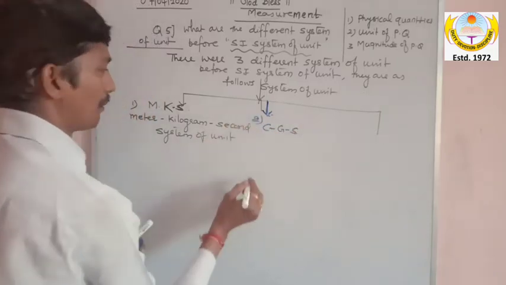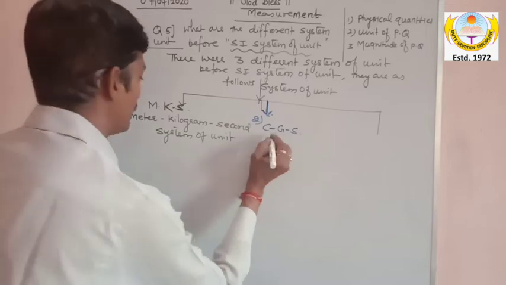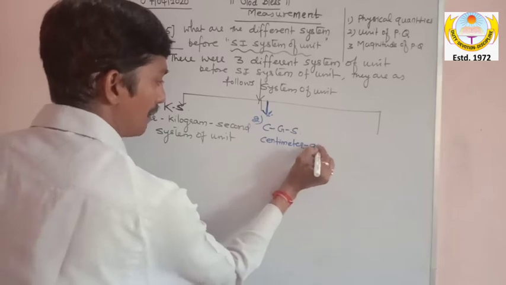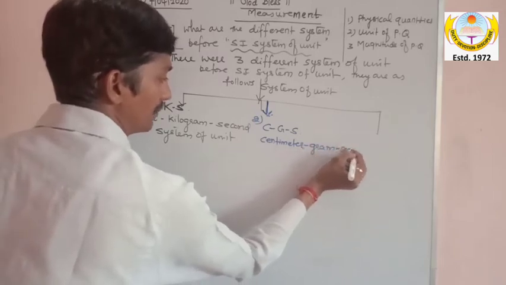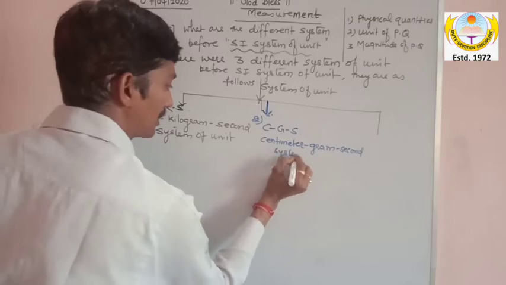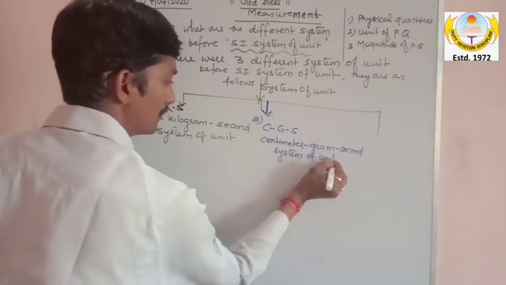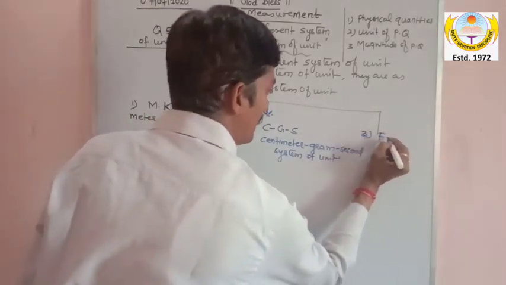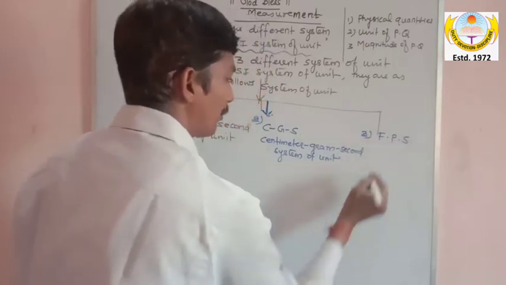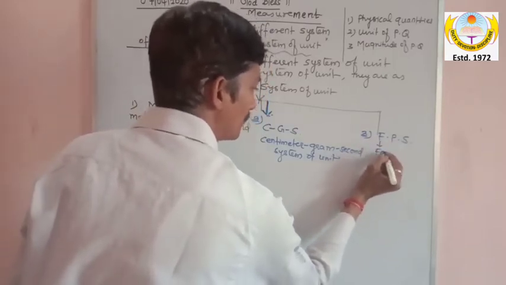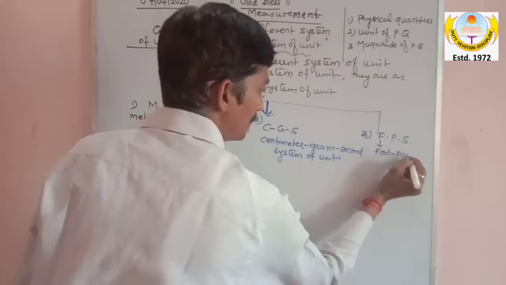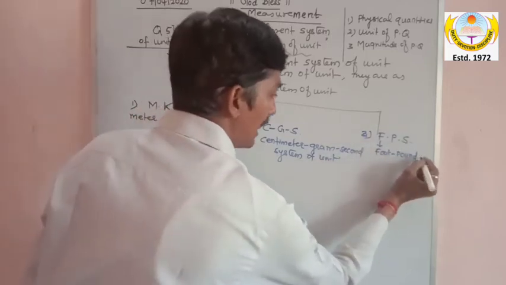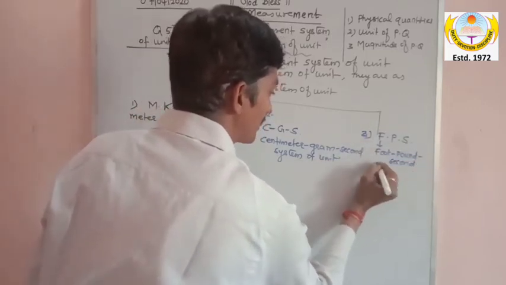This is the second system of unit. C capital, G capital, S capital, and the full form is centimeter, gram, second. Again I will write at the bottom: system of unit. The third system of unit given by the scientists was FPS. And what is FPS? F for foot, P for pound, S for second. Again F capital, P capital, S capital: foot, pound, second.